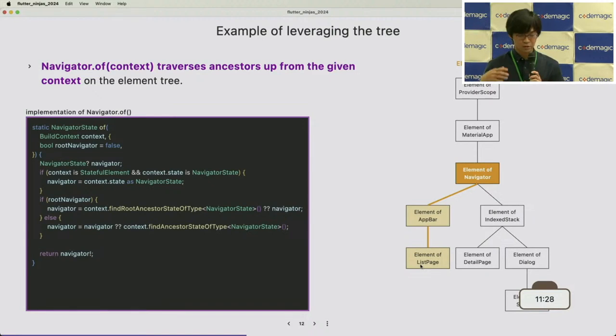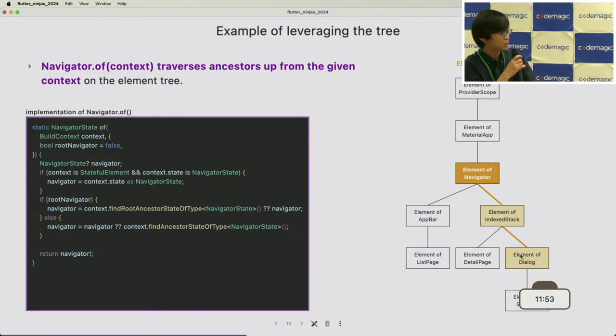So Navigator.of(context) traverses ancestors up from the given context. It starts with the bottom left one and goes up, and finally it finds the NavigatorState.